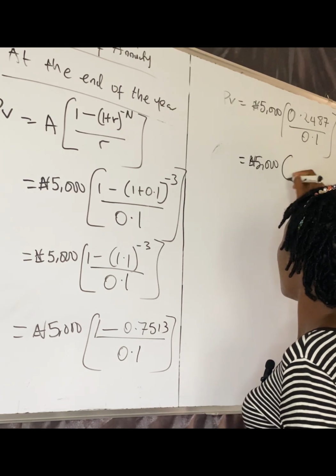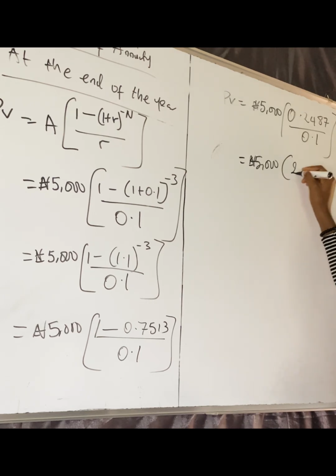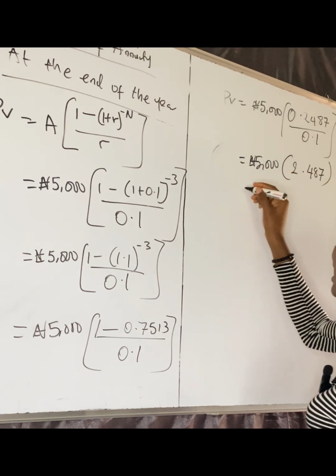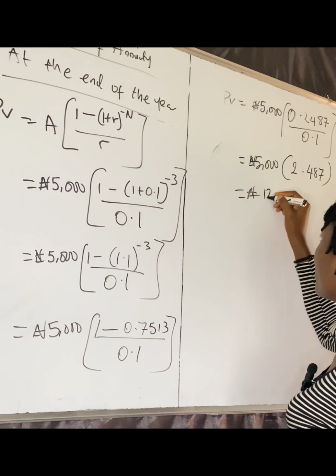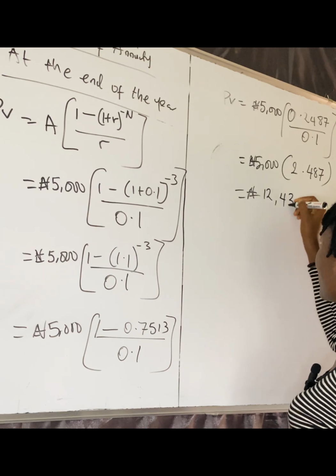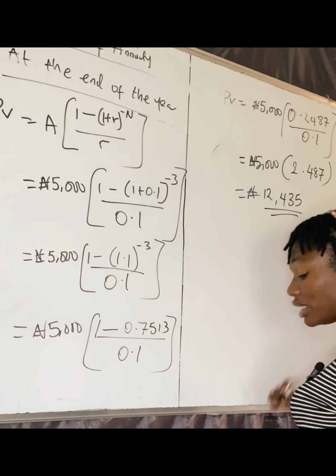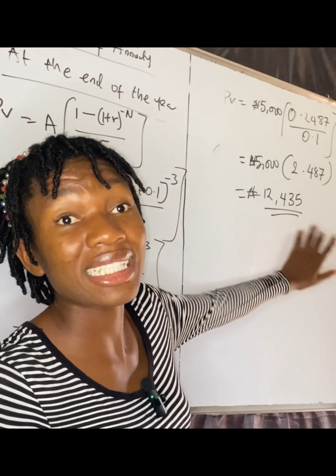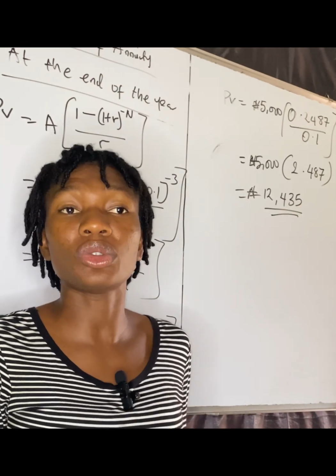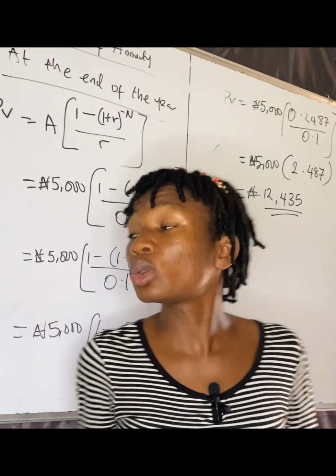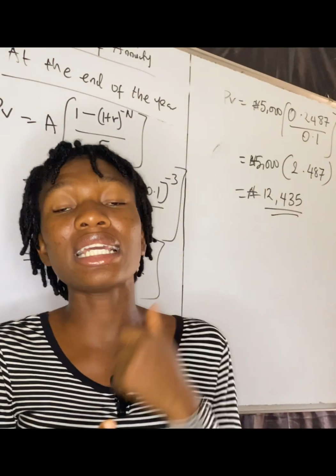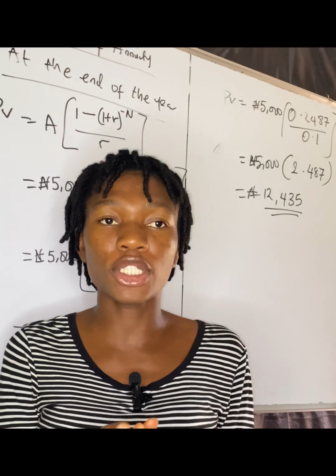5,000 naira multiplied by what? 2.487, all right? Now when we multiply this amount, we'll be having a present value of 12,435 naira, all right? That means if we invest this money, this is the amount of money we need to invest at 10% interest rate, to be able to be collecting a cash flow of 5,000 naira at the end of every year for 3 years, okay?